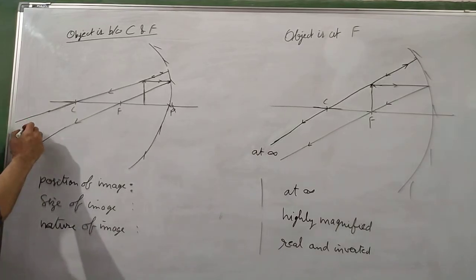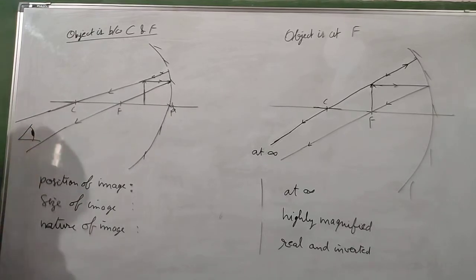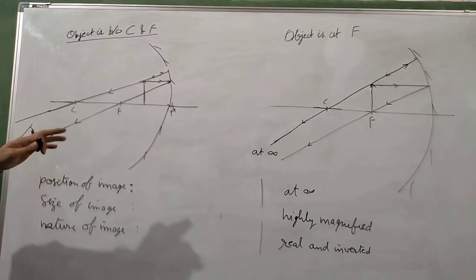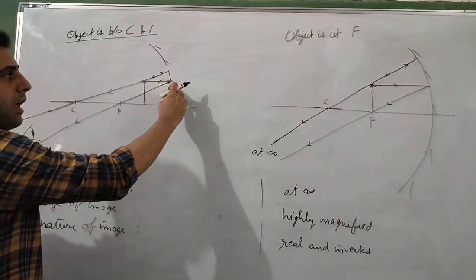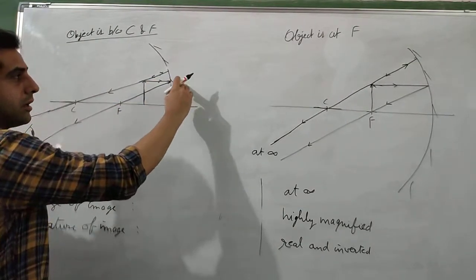But suppose we are standing here, this is your eye by the way. If you are watching this ray, it will appear to you that these rays are meeting at the back side of the mirror, behind the mirror.